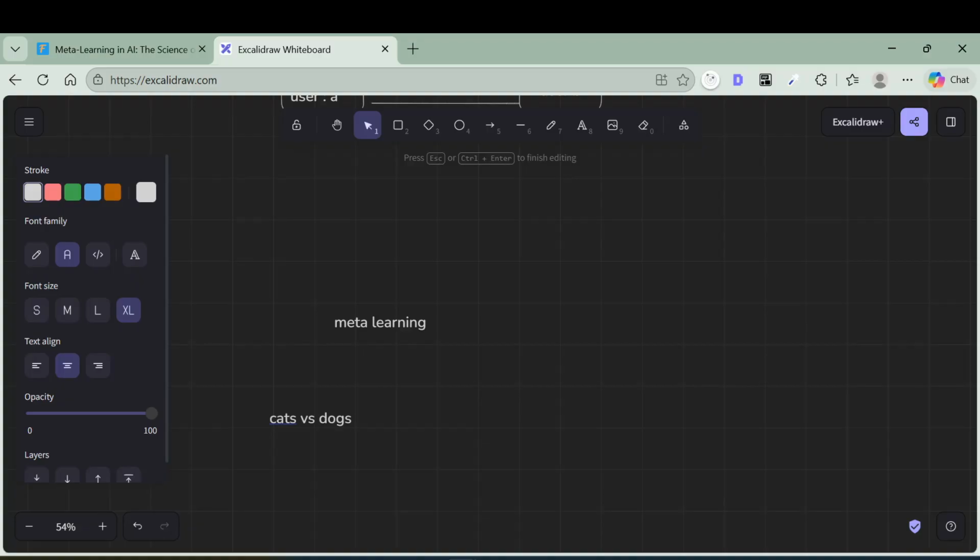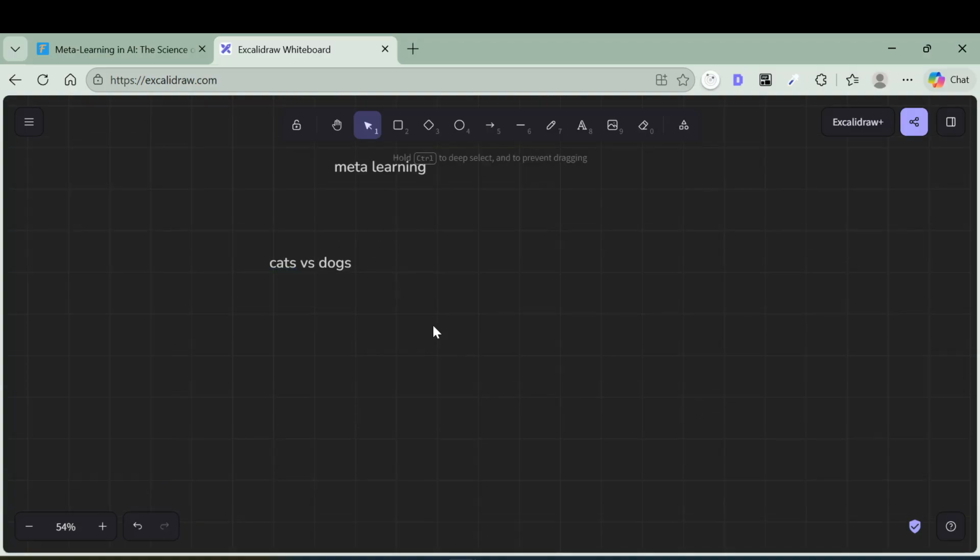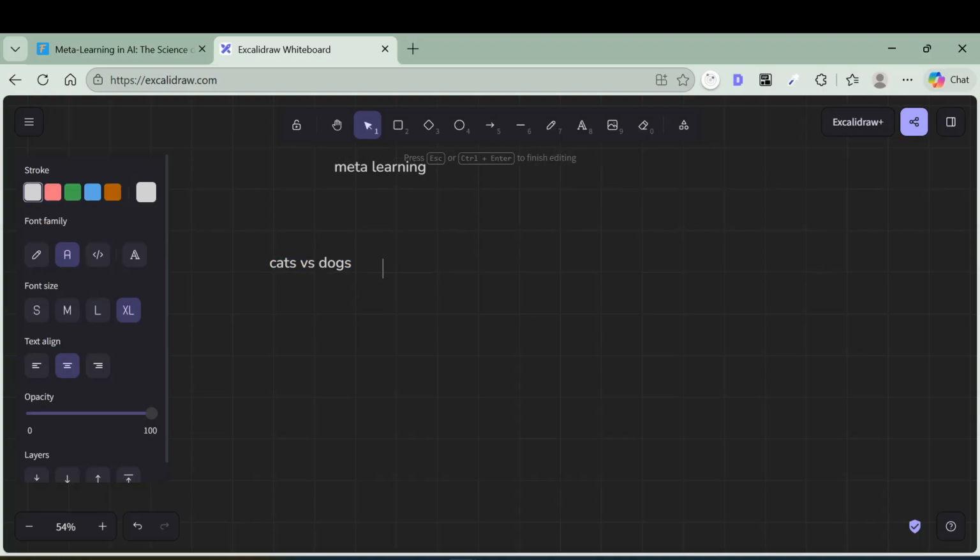There are also multiple types of meta learning, three major types. The first is metric based. What is metric based? These methods learn similarity, used in few-shot learning. What is few-shot learning? They compare new examples to stored prototypes very efficiently when data is limited.